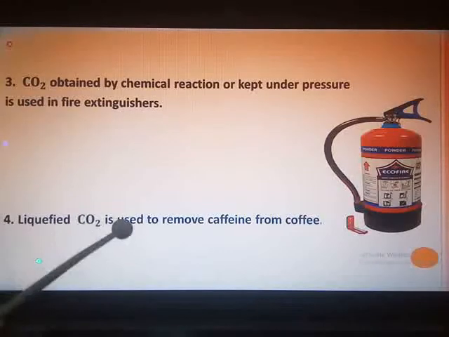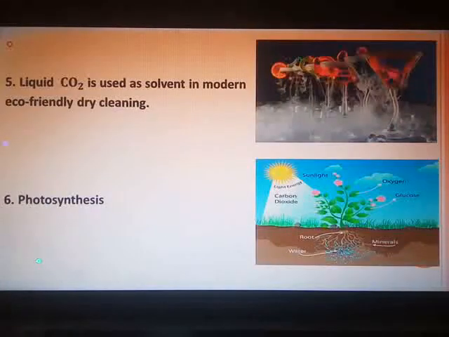Liquefied carbon dioxide is used to remove caffeine from coffee. Liquid carbon dioxide is used as a solvent in modern eco-friendly dry cleaning, and I don't have to tell you that plants use the carbon dioxide from the air for the process of photosynthesis for preparation of food. Apart from this, just now we have seen one use, that carbon dioxide is used in the preparation of sodium carbonate and sodium bicarbonate. That also you can add as a use over here.